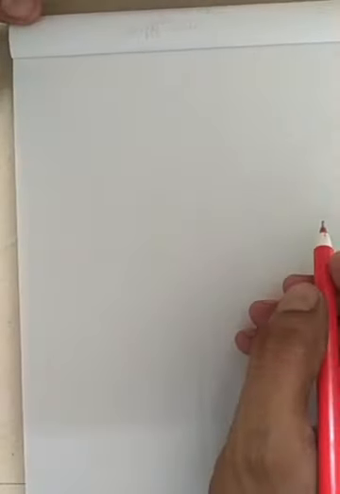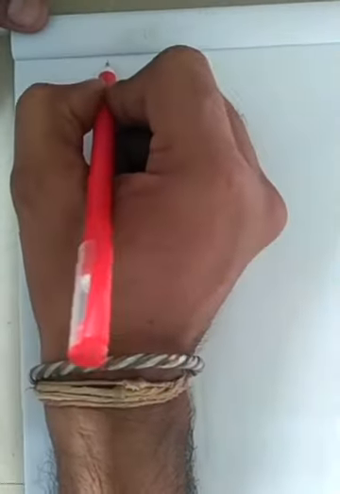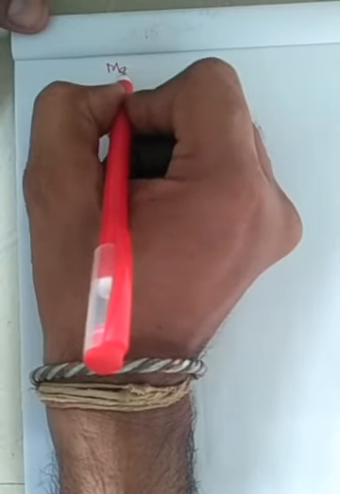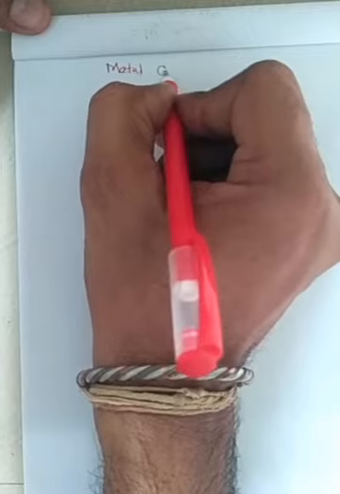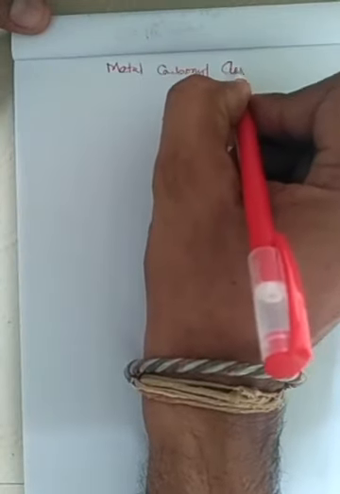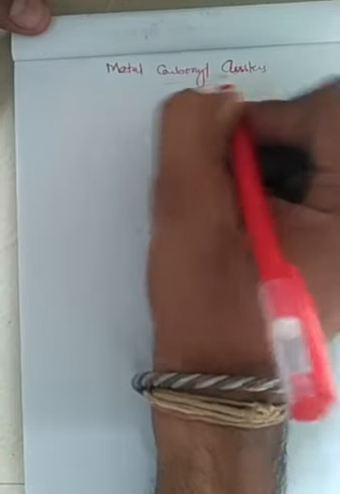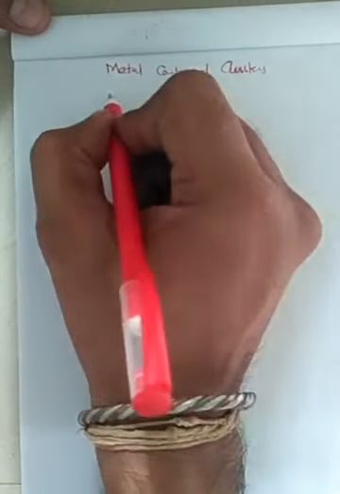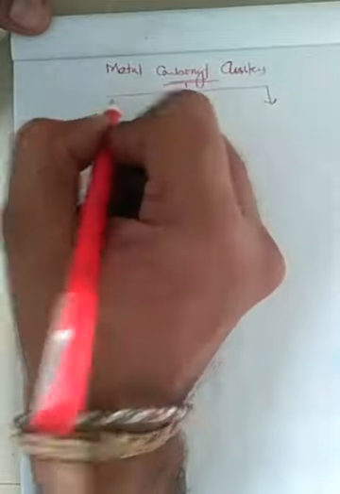Now coming to each part of the classification, the first part is low valence metal clusters, and these are titled metal carbonyl clusters, right? Coming to the classification of metal carbonyl clusters, this also has two types.